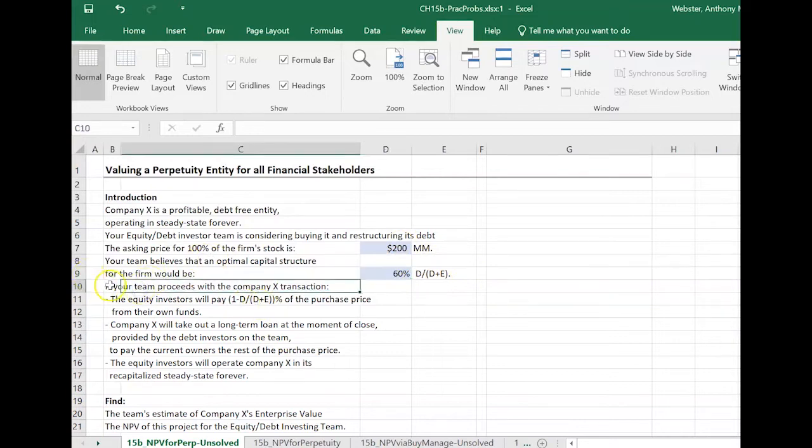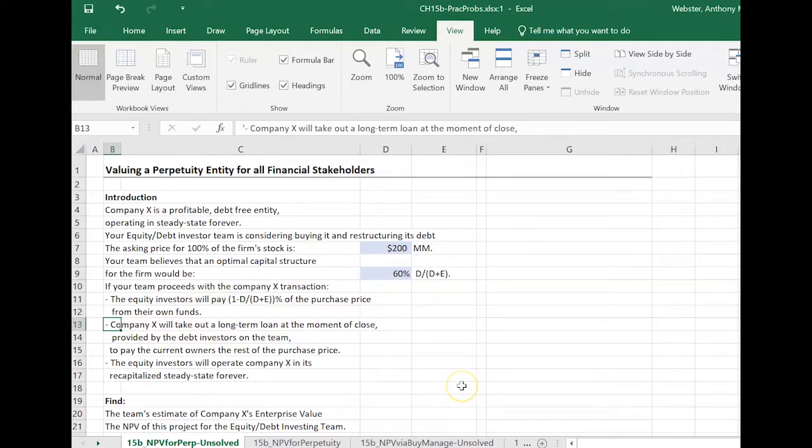So if we proceed with the transaction, equity investors are going to pay 40% of the $200 million purchase price, and that's going to come from their own funds. If it was a hedge fund, it would be from their own funds; a private equity firm, from their own internal funds.